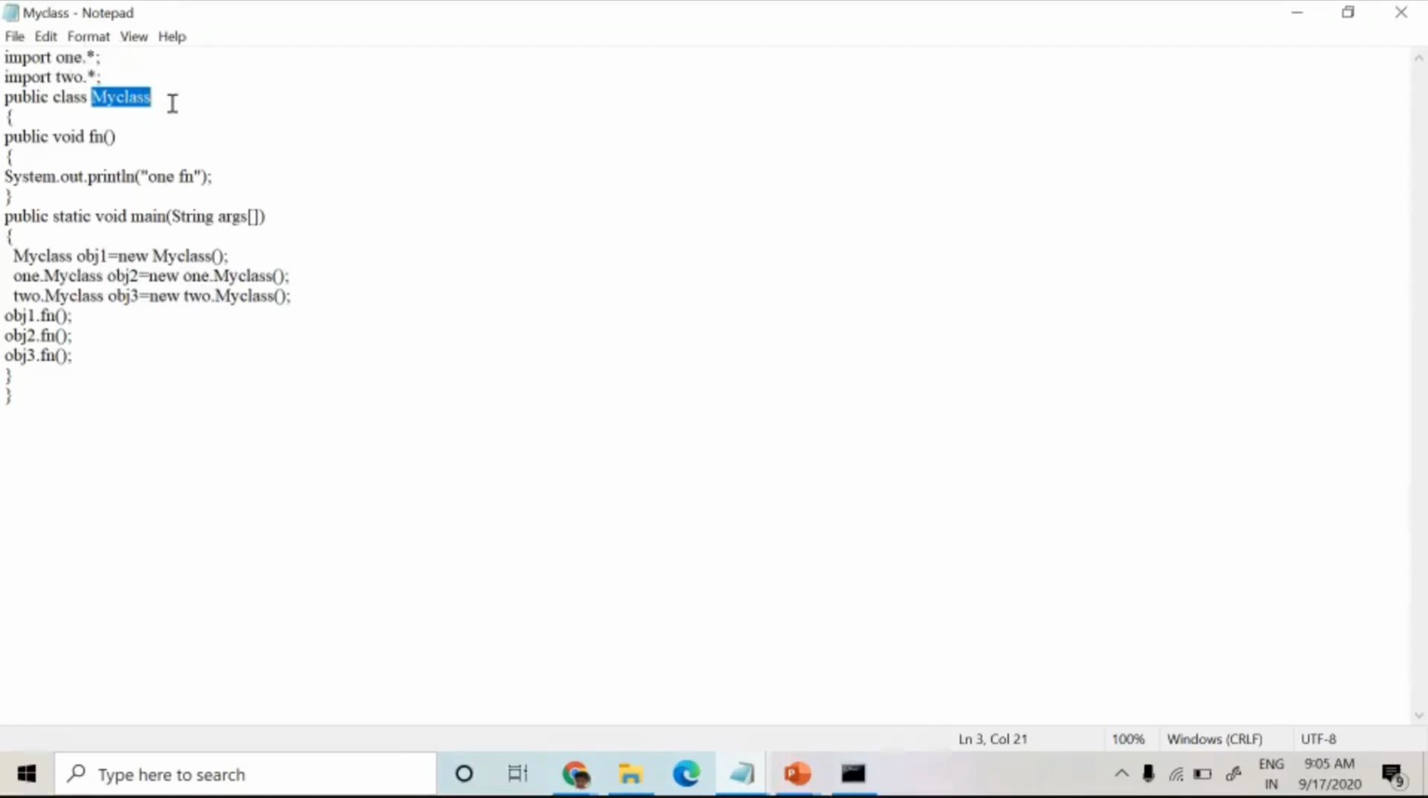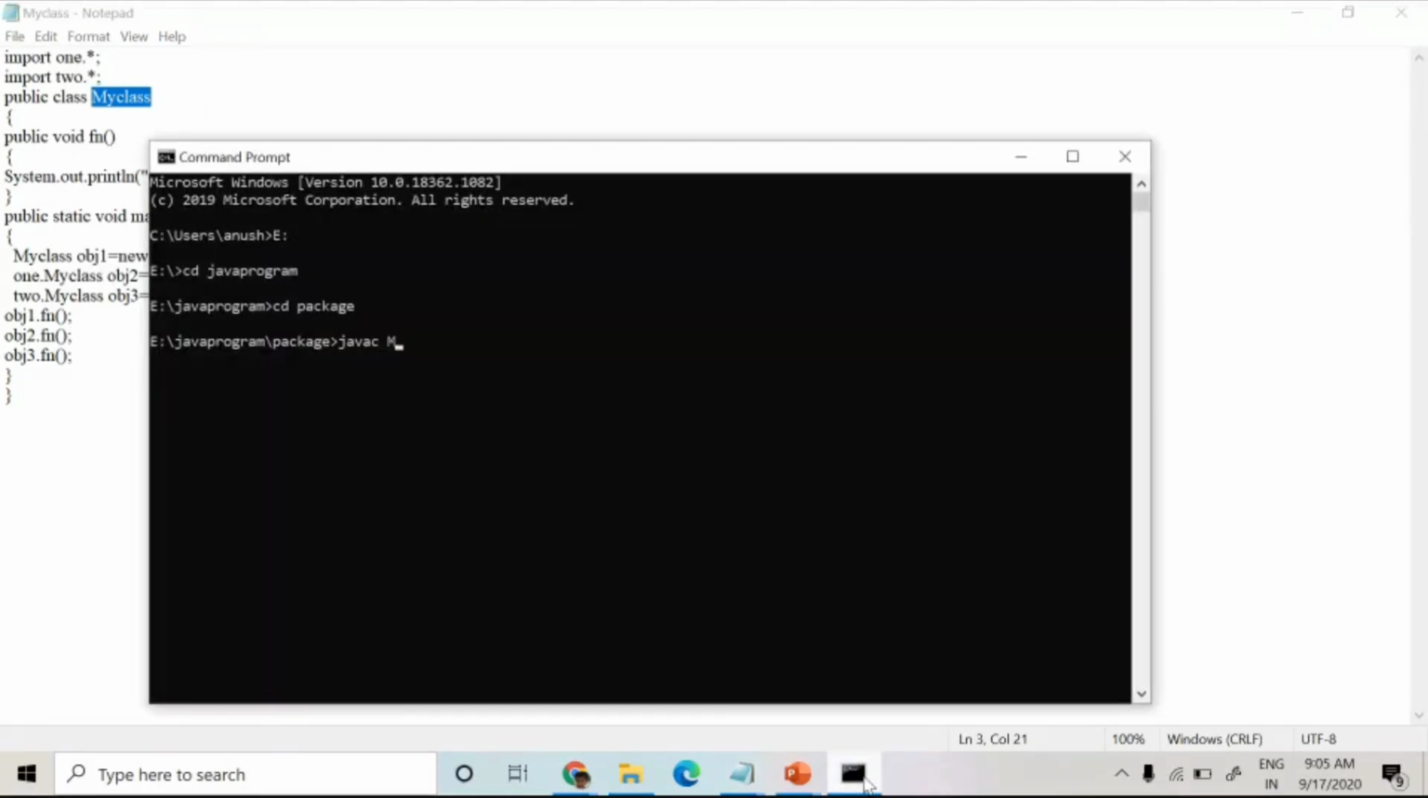But that is not a good practice. You compile module by module. First get into folder 1 and compile myclass.java. If there is no error, get into folder 2 and compile myclass.java. After that, come to the package folder and compile myclass.java. If you compile module by module, it is easy to find the error. But even if I compile myclass.java from here,